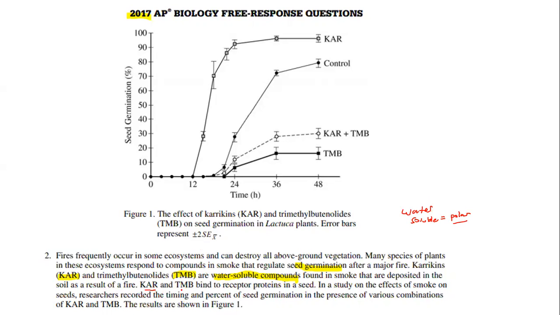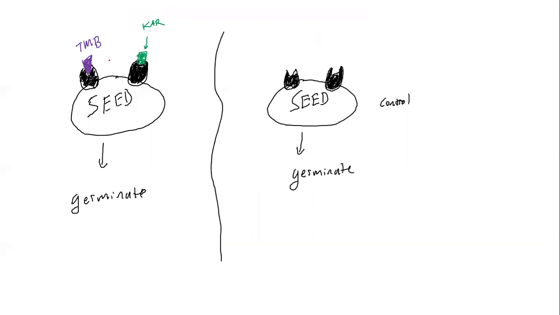So it says KAR and TMB bind to receptor proteins in a seed. In a study on the effects of smoke on seeds, researchers recorded timing and percent of seed germination in the presence of various combinations of KAR and TMB. The results are shown below. So this one is showing you, it looks like we got 4 groups. We have KAR, we got a control, we got KAR with TMB, and then just TMB alone. So over time, they were measuring how much seeds actually germinated.